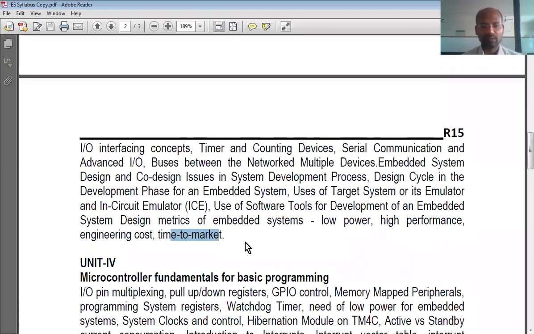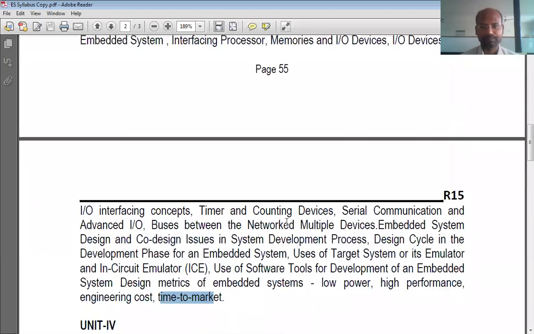Our main goal is to design the embedded system with all the best features, and that too in less time, so that we can make it available to the customers. They can buy your product and you can make money, lots of money. That is time to market. That is about unit 3.